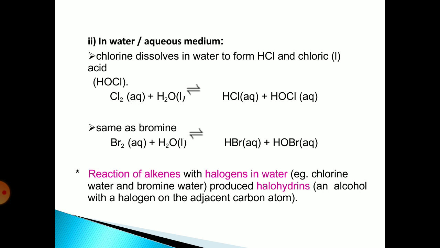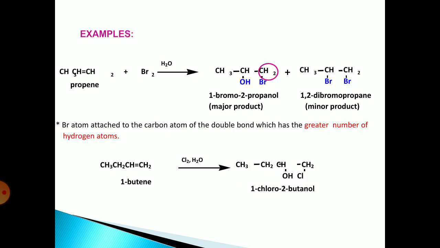Second, in water or an aqueous medium, chlorine dissolves in water to form HCl and hypochlorous acid, that is, HOCl. Same as with bromine, the reaction of alkene with halogens in water produces a halohydrin. Here is the example where the halohydrin is produced, that is, at one carbon there is an OH and at another carbon there is a halogen atom.